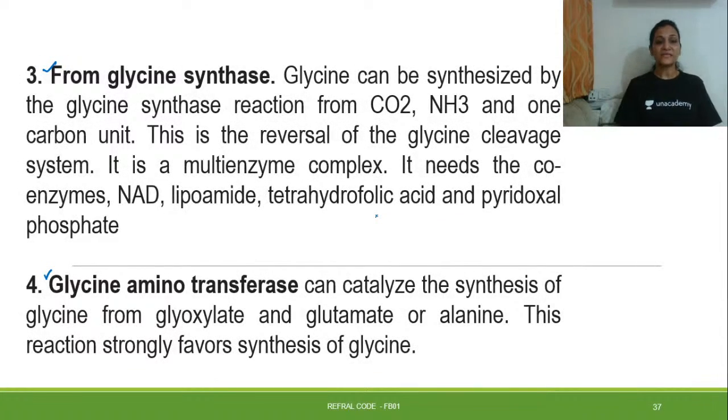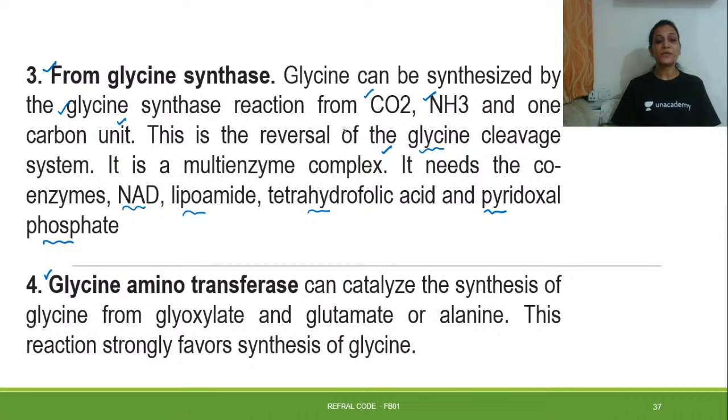Right? Now from glycine synthase. Glycine can be synthesized by a reaction from CO2, NH3 and one carbon unit. This is the reversal of the glycine cleavage system. When glycine is broken down, the reaction can just reverse back. It's a multi-enzyme complex and needs the coenzymes NAD, lipoamide, tetrahydrofolic acid, and pyridoxal phosphate. All are needed. This is from glycine synthase, and it's a kind of de novo synthesis of glycine.